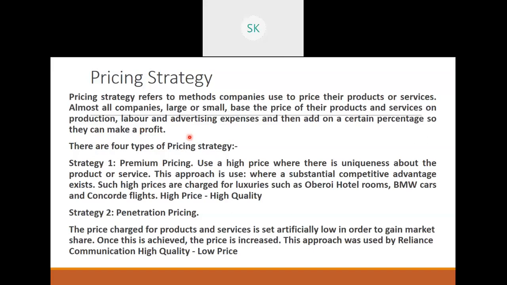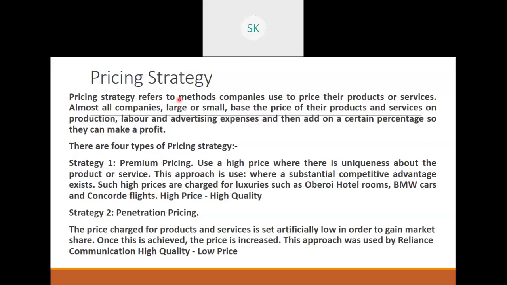Now, from the exam point of view, this is a 6 marks question. So first let's understand what is pricing strategy. It refers to the methods companies use to price their products or services. So it's a strategy or the methods where the company will be pricing their products or services. This is applicable for both products and services.